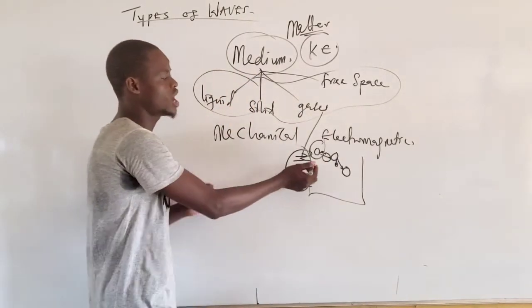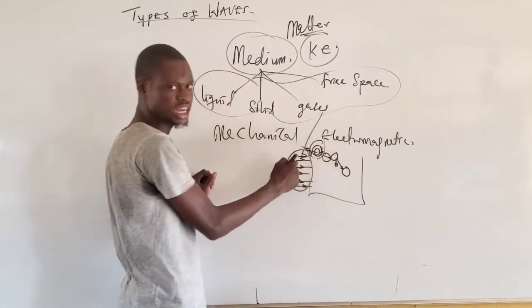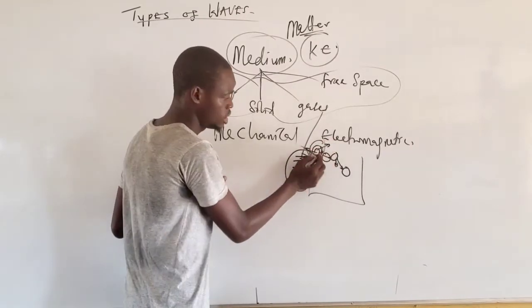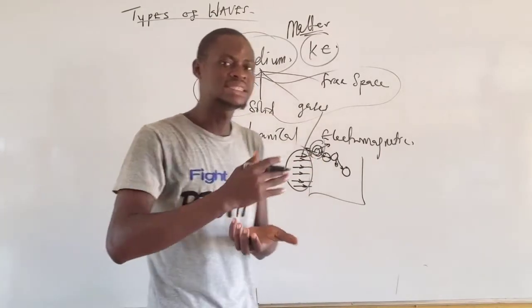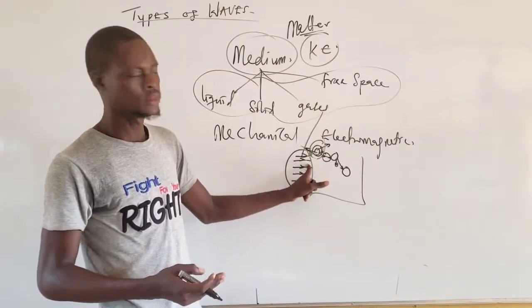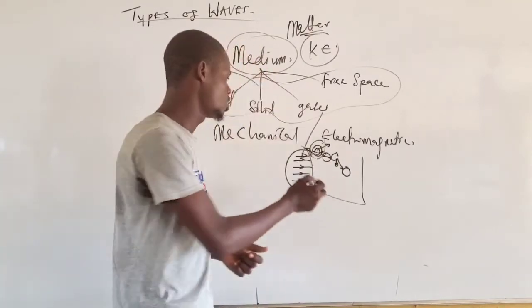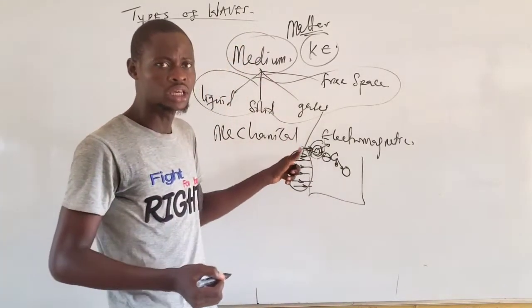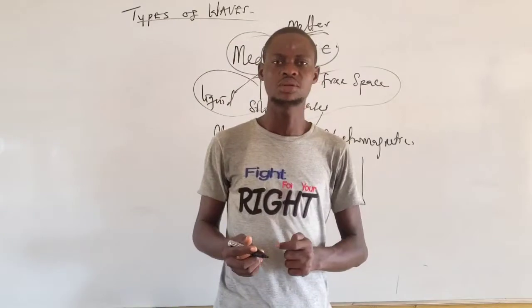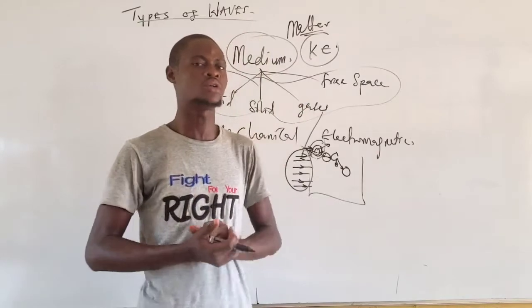Now, you see, all these particles, when they are given energy, they tend to return back to their initial position after they have been displaced. Now, when the particle is displaced away from its initial position, it tends to hit the particle that is nearest to it. Then after hitting the particle, it returns back to its position. This also hits the next particle. It returns back until there will be transmission of energy from the beginning of the medium to the end of the medium. That's obviously one of the properties of a medium: a medium must be elastic in nature. It must be able to transmit and return back to its initial position.